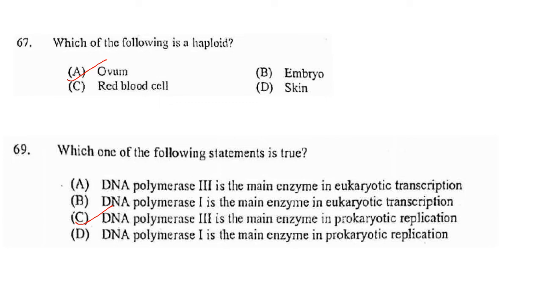Now, DNA polymerase I removes RNA primers by exonuclease activity and proofreads the DNA. DNA polymerase II is for DNA repair functions, and DNA polymerase III adds nucleotides in the 5' to 3' direction. That is mainly involved in DNA synthesis. Eukaryotes have 3 DNA polymerases, that is alpha, beta and gamma. So DNA polymerase 1, 2 and 3 are from prokaryotes. So DNA polymerase III is the main enzyme in prokaryotic replication. So answer is option C.